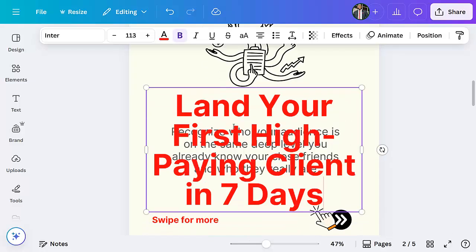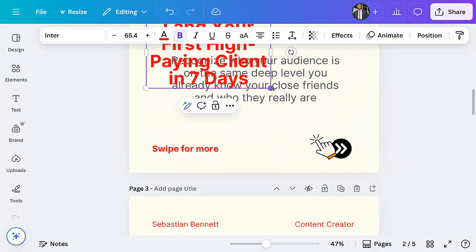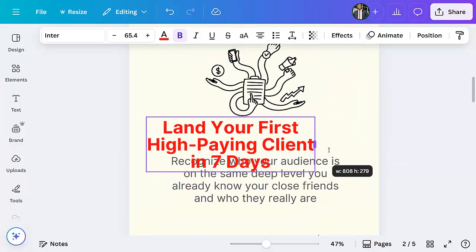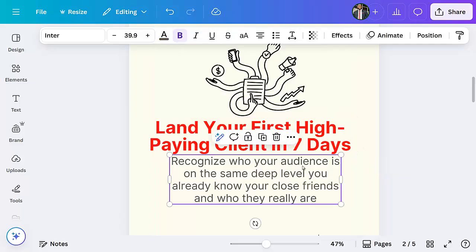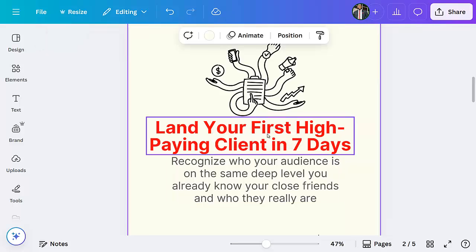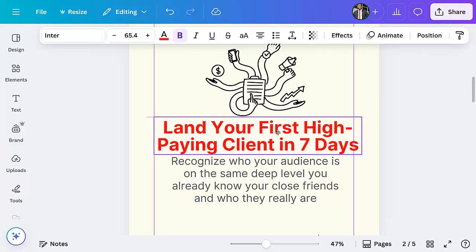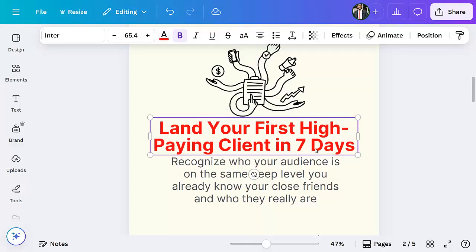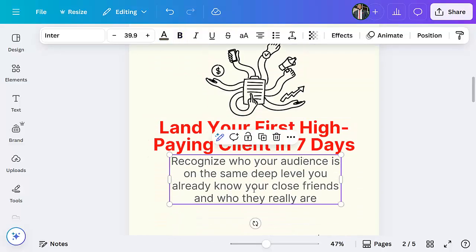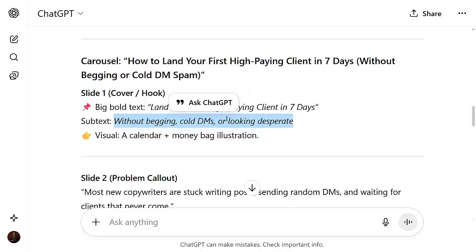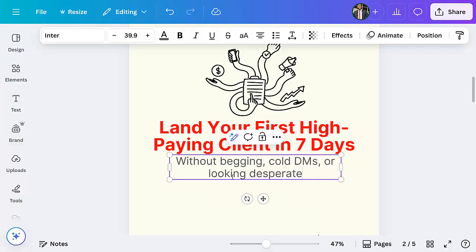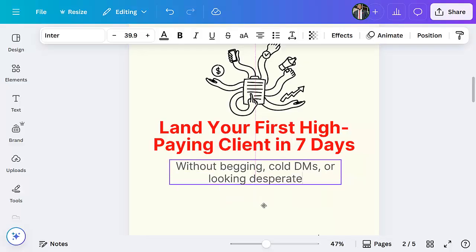Then we'll just edit it again. All right. So click on this, put it in the middle. Make sure it's in the middle. Then after that, we'll just find the subtitle. The subtitle here is "without begging." So copy again, then paste it here. So bring this one a bit down.